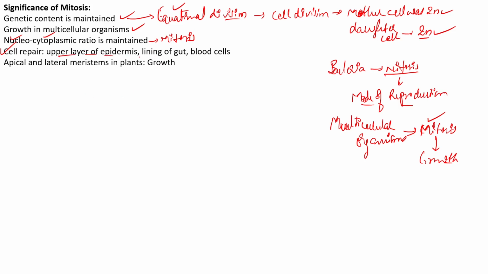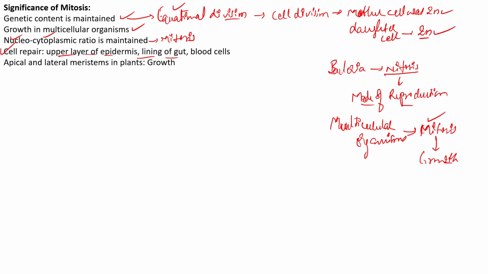Similarly, the lining of the gut: the villi have epithelial cells, and these are constantly removed during the digestion process. These epithelial cells present in the gut lining are regenerated, reformed, and that is again mainly because of mitosis.